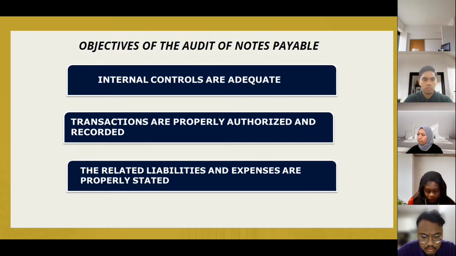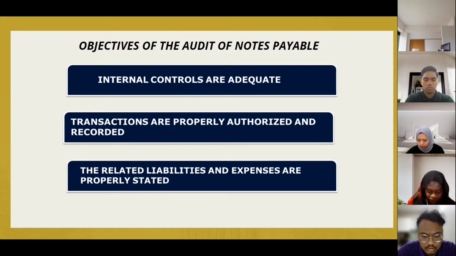And for the transaction to be properly recorded, it must be recorded according to the six transaction-related audit objectives, which are occurrence, completeness, accuracy, posting and summarization, timing, and classification. So that's the meaning of the second objective, the transactions are properly authorized and recorded.